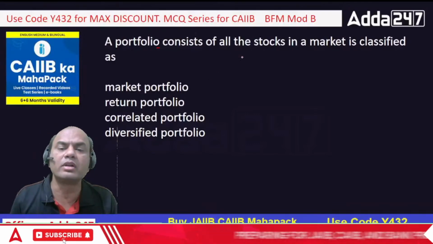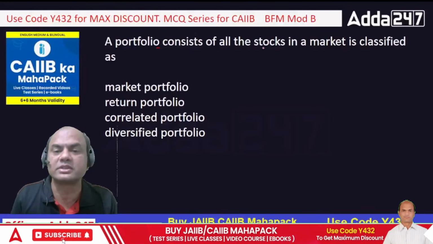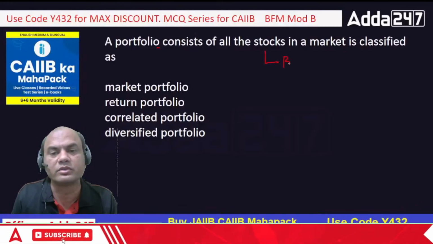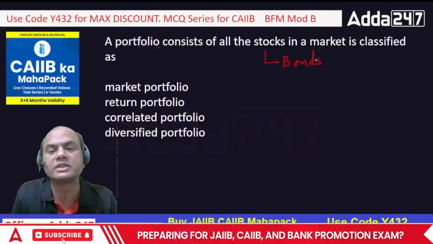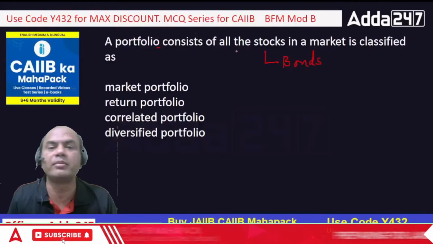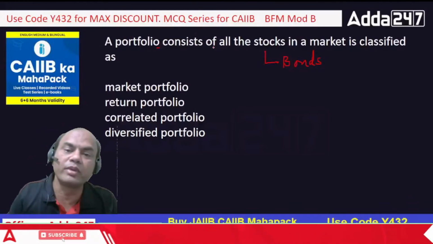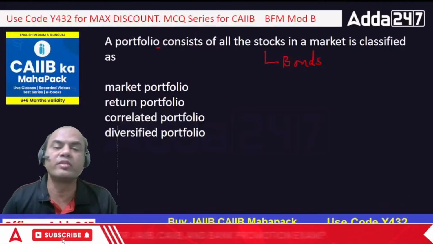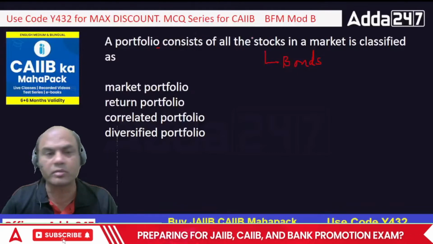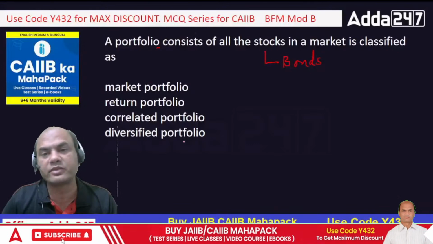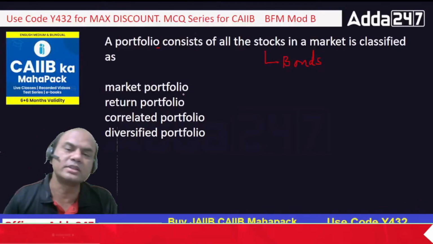When I am having all the stocks, or forget the stocks, it's not related to stocks only, it can be bonds also. Remember, a portfolio can be of bonds, of stocks, of metals, of various commodities. So if I have all the stocks or bonds or commodities, what will it be called?